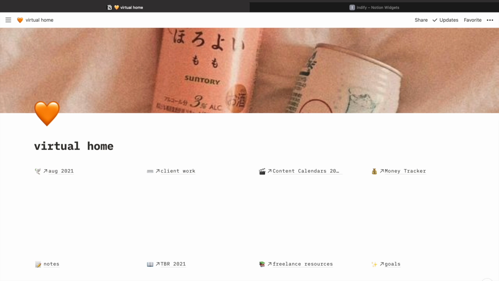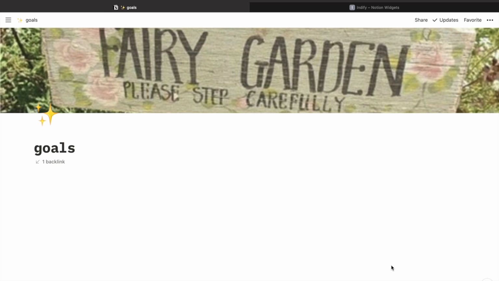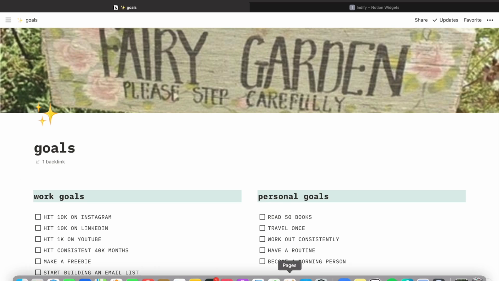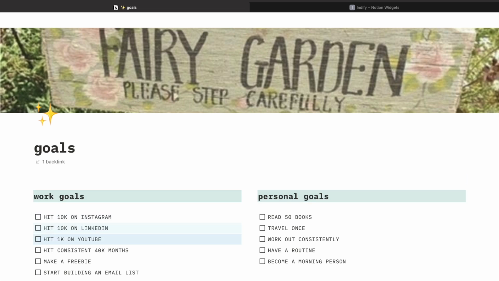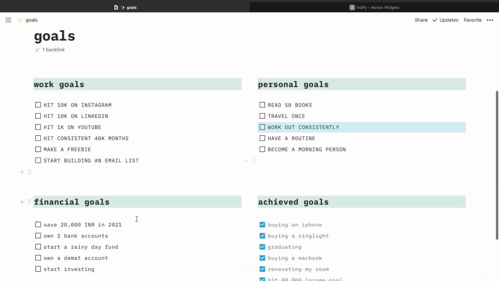Now coming to the last part of my Notion, which is goals. If we go to the goals part, you can see I have work goals, personal goals, and then financial goals, and then achieved goals here. So you can also add your goals accordingly and work on it.